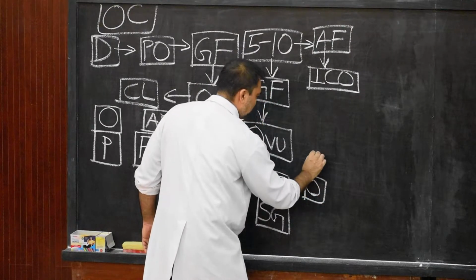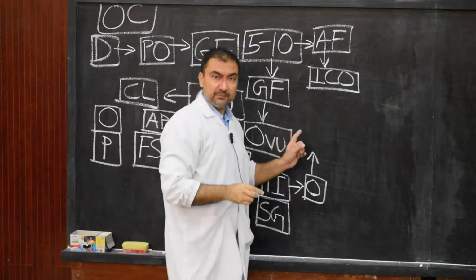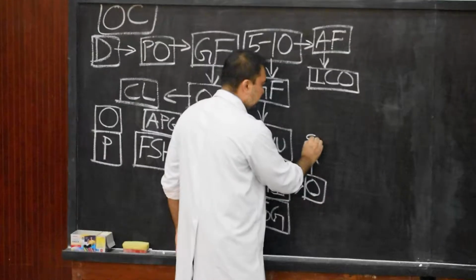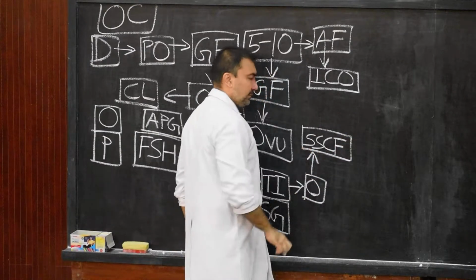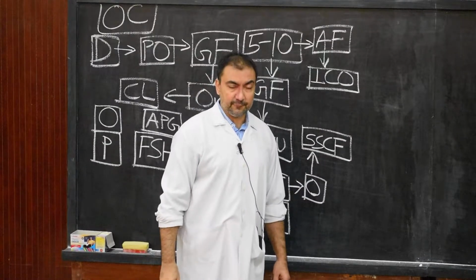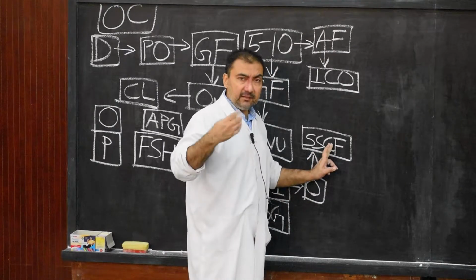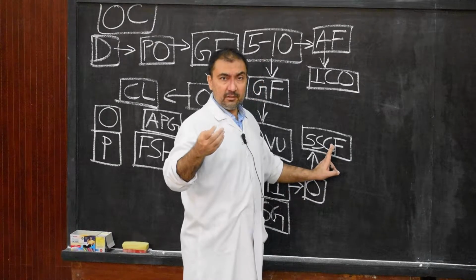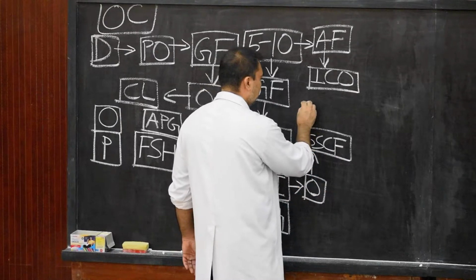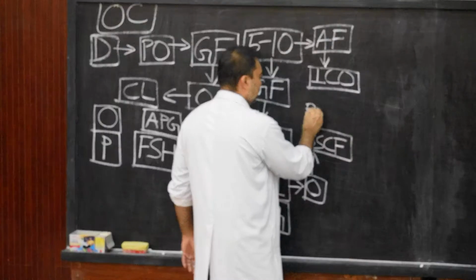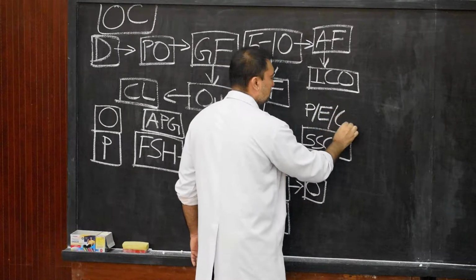Now this estrogen will produce the following effects. What are the effects produced by estrogen? Number one, it will cause secondary sexual characteristic features of the female to develop, for example, development of breasts. Second, it will cause attraction of libido towards the opposite sex. And the third and the most important will be that it will help in proliferative changes in the endometrium of the uterus prior to ovulation.